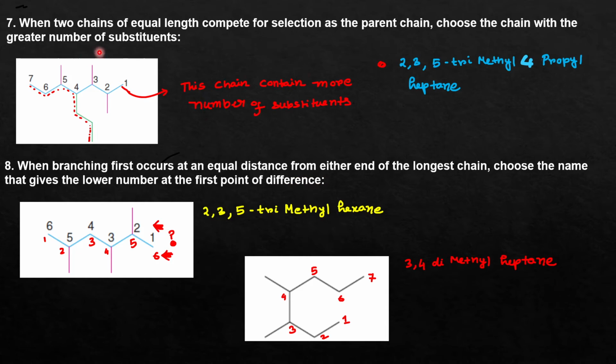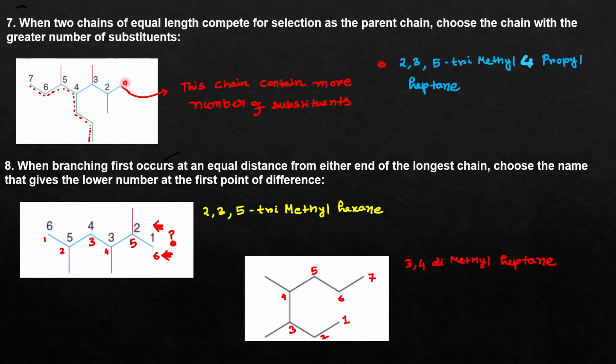So rule number 7 is about how you can choose the parent chain. The first rule says that the parent chain should have the maximum number of carbon atoms. That is the utmost criterion. But you can come across some examples where there can be 2 possible parent chains, and both have the same number of carbon atoms. So in that case what will you do? This is one example.